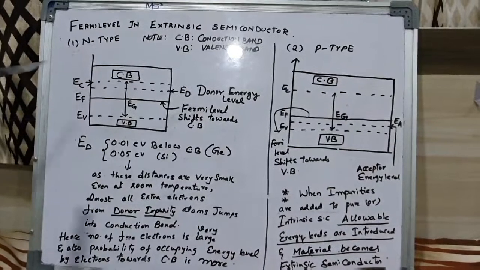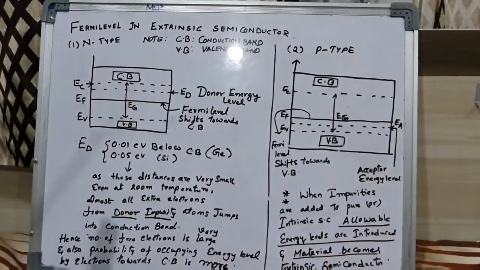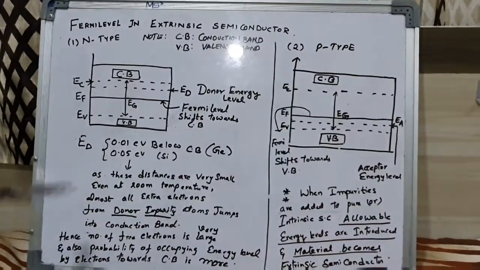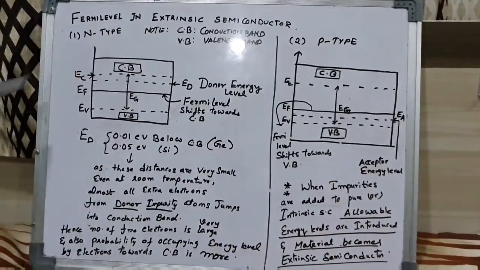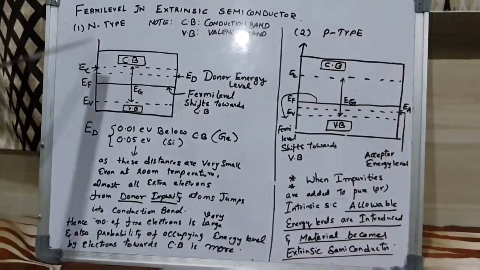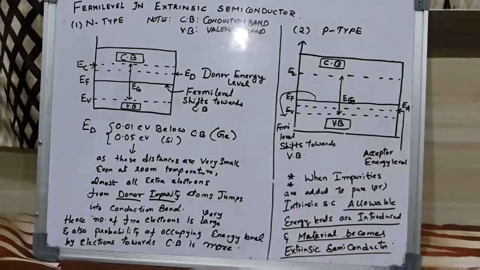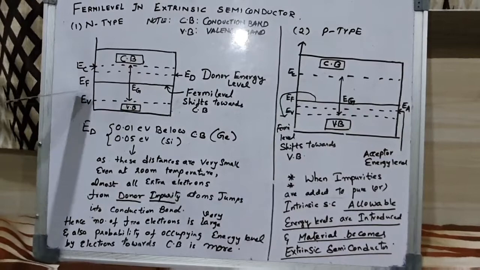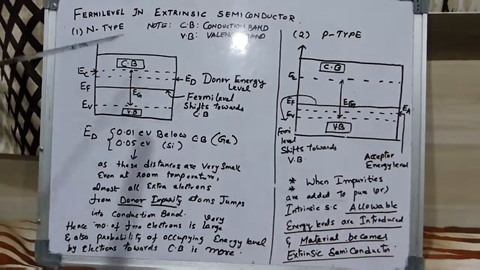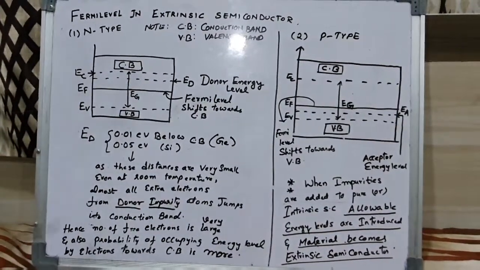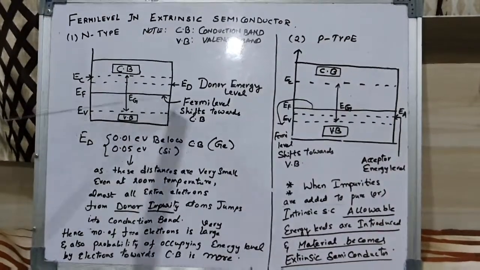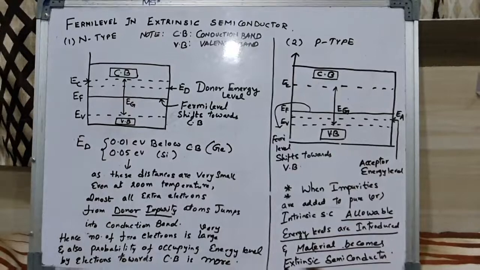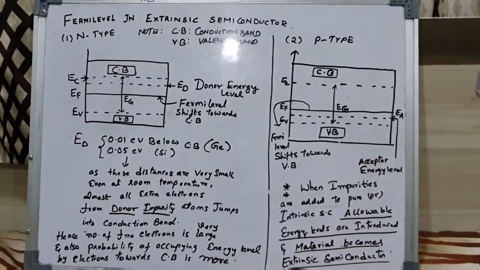As we have already seen the intrinsic semiconductor energy band diagram, this is the energy band diagram in extrinsic semiconductors, n-type and p-type individually. EC, EF, EV are the same as in intrinsic: EC means conduction band energy level, EF is the Fermi level, and EV is the valence band energy level.